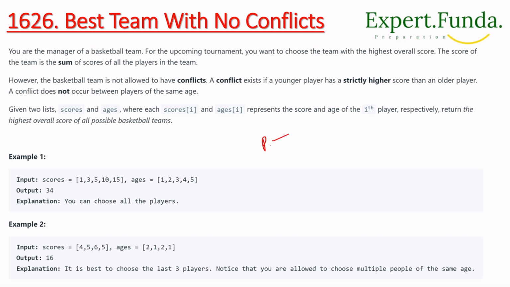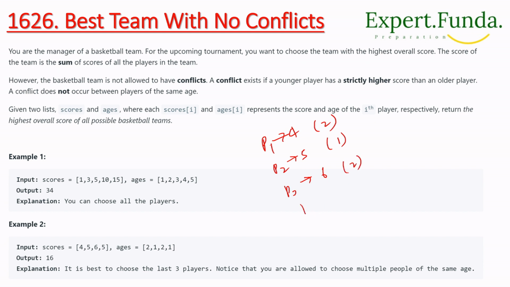P1 has score 4, but its age is 2. Then again, what we have in the combination: P2 has a score 5 and its age is 1. And P3 has score 6 but the age is 2.